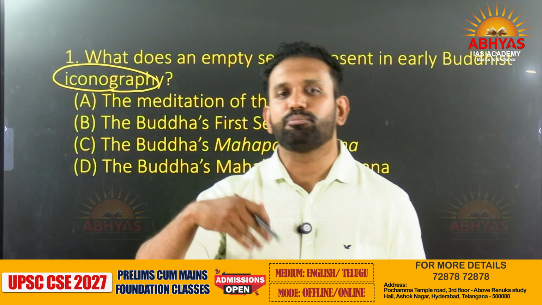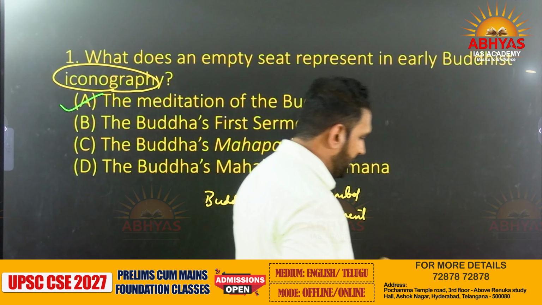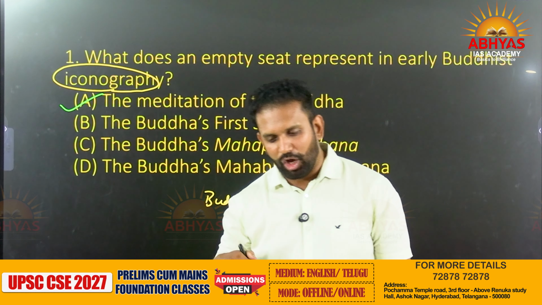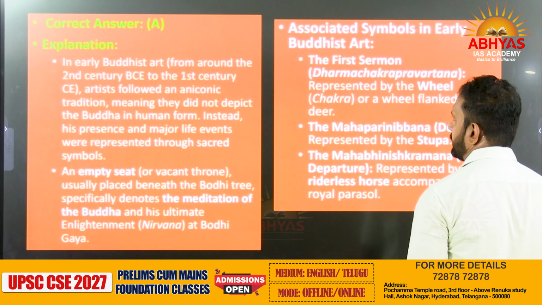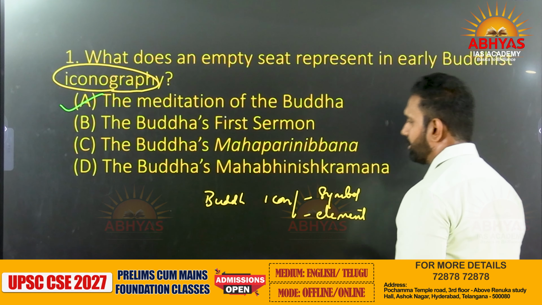In the life cycle of Buddhism also, birth is represented by the lotus, and enlightenment is represented by a wheel. These are called icons. I hope this is clear to you. So, what does an empty seat represent in early Buddhist iconography? The answer is the first one, the meditation of the Buddha. Let us cross-check the answer. Yes, it is right: the meditation of the Buddha.